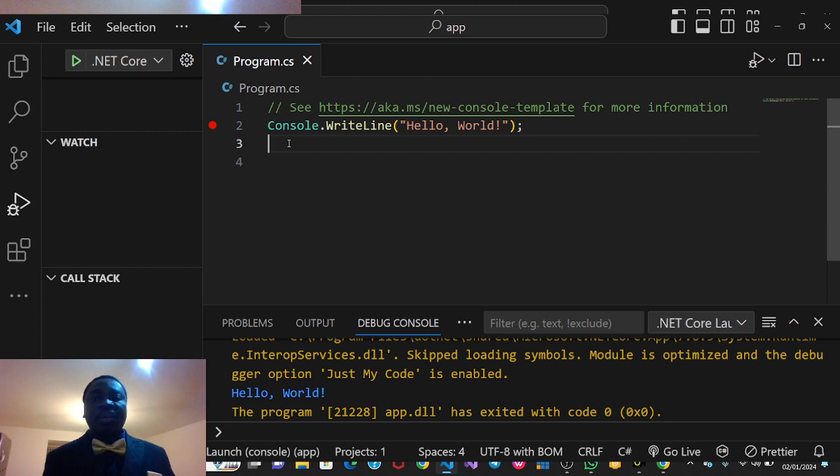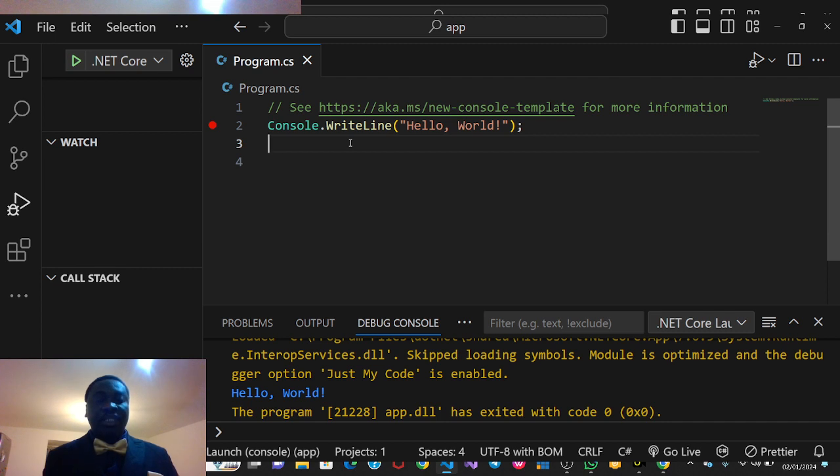So with your console environment, you say, okay, this is where I'm writing my code. That's an environment, what we call the console. Now, console.writeLine is to print out anything you want in C#. So use the word console.writeLine.